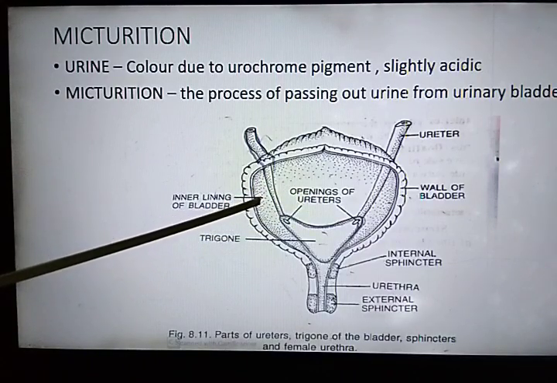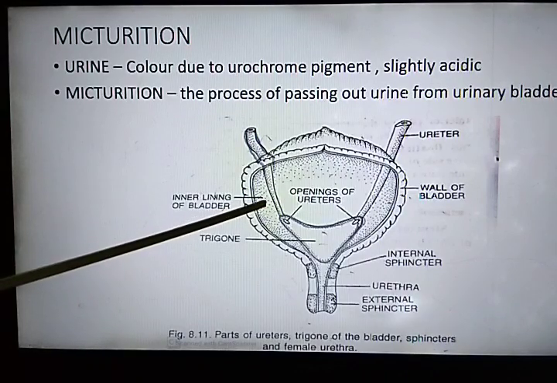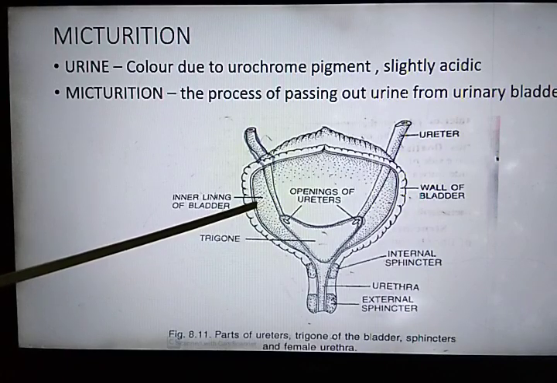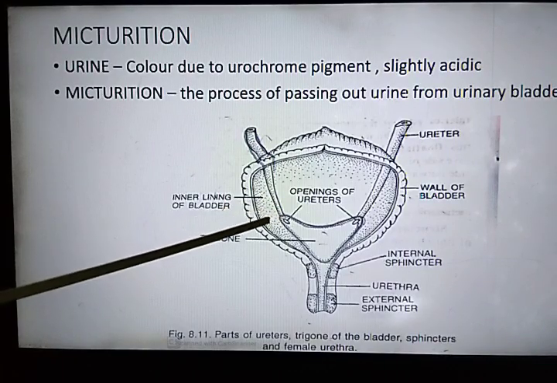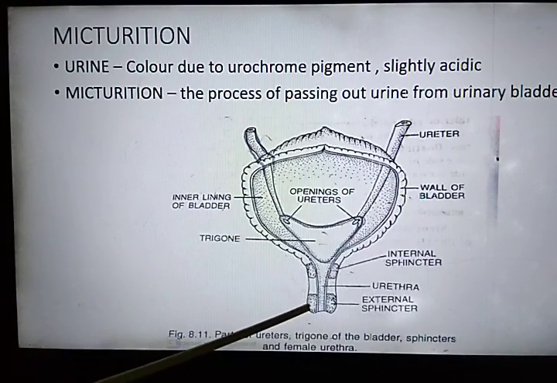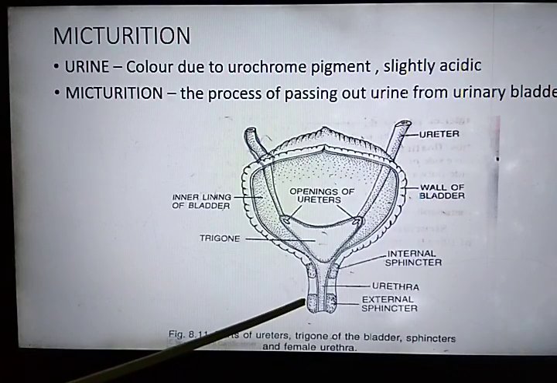It means when it stores around 400 to 500 ml, it starts giving a signal to the central nervous system to cause an urge to discharge the stored urine, and the urge can be suppressed for a short time by the external sphincter because it is under the control of the will of the person.